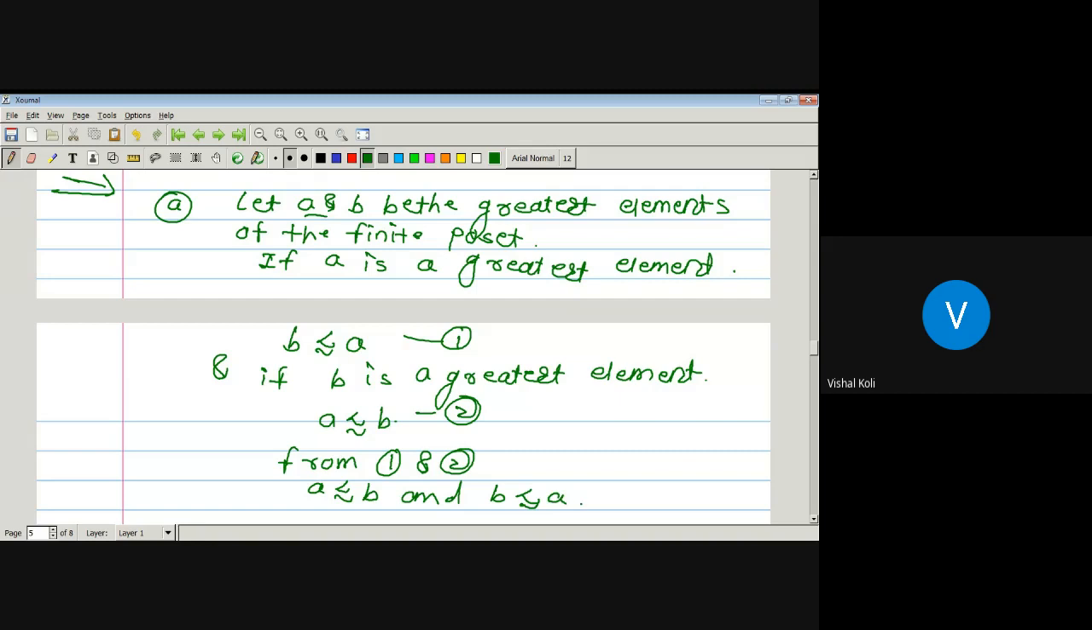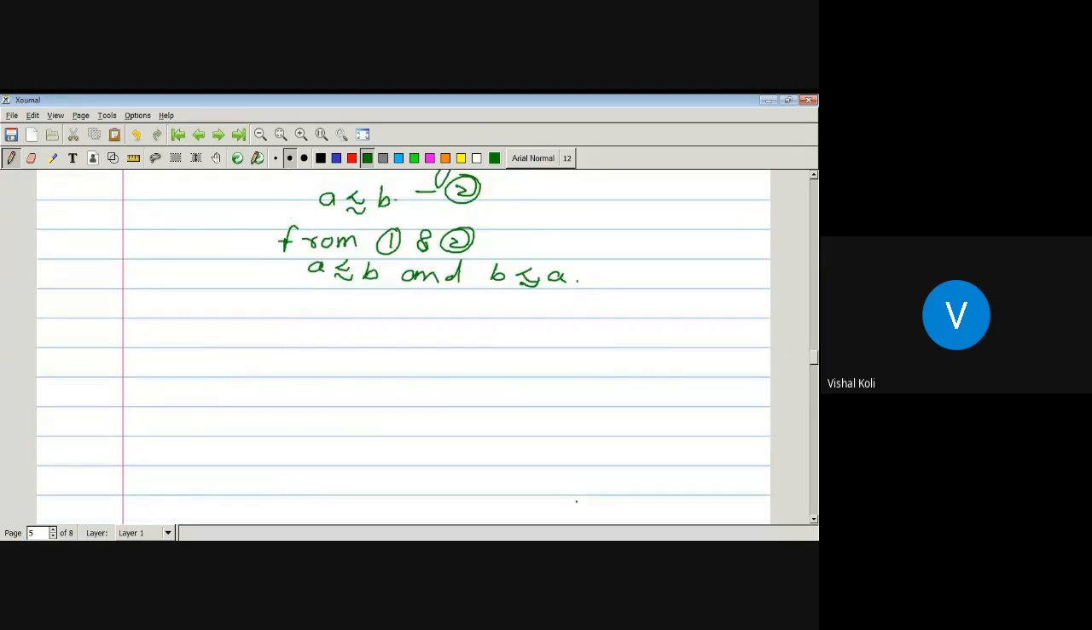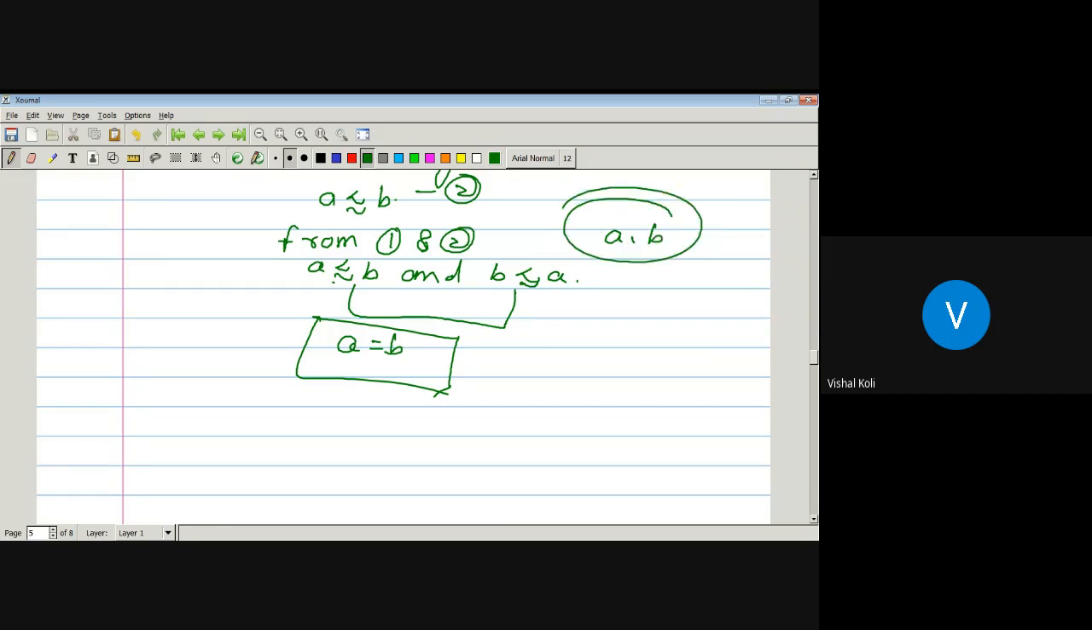But the given relation is a partially ordered relation, which means it holds the antisymmetric property. As this relation holds the antisymmetric property and we have a precedes b and b precedes a, then what is the relation between a and b? Equal. a must be equal to b. So whenever we assume that there is more than one greatest element, that greatest element must be the same. We assumed that a and b are two distinct greatest elements of a poset, but by solving we get a is nothing but b. So if the greatest element exists, it must be unique. So a finite partially ordered set has at most one greatest element.